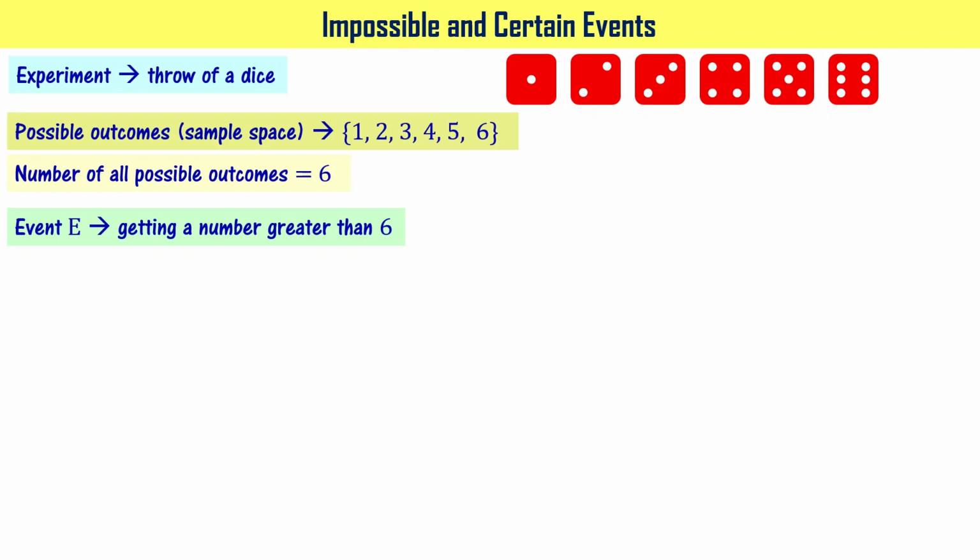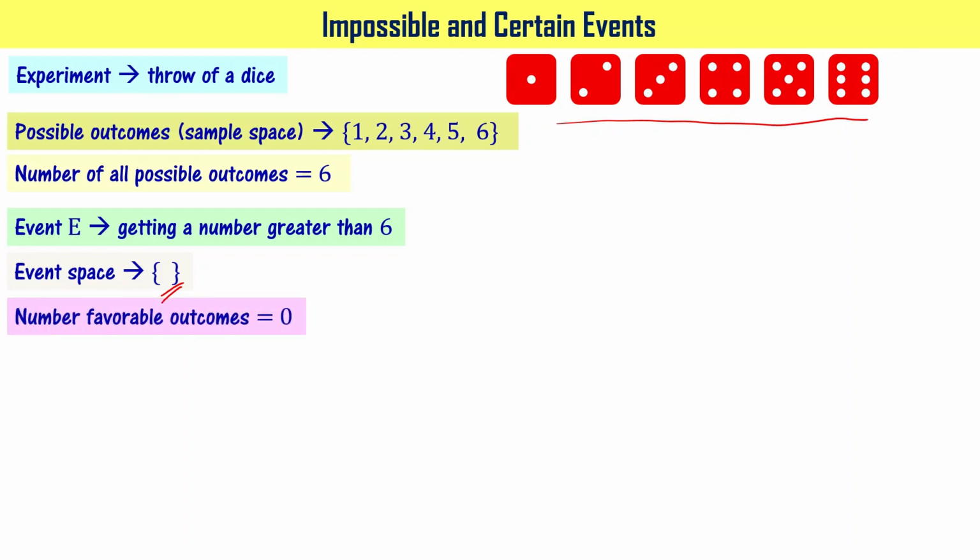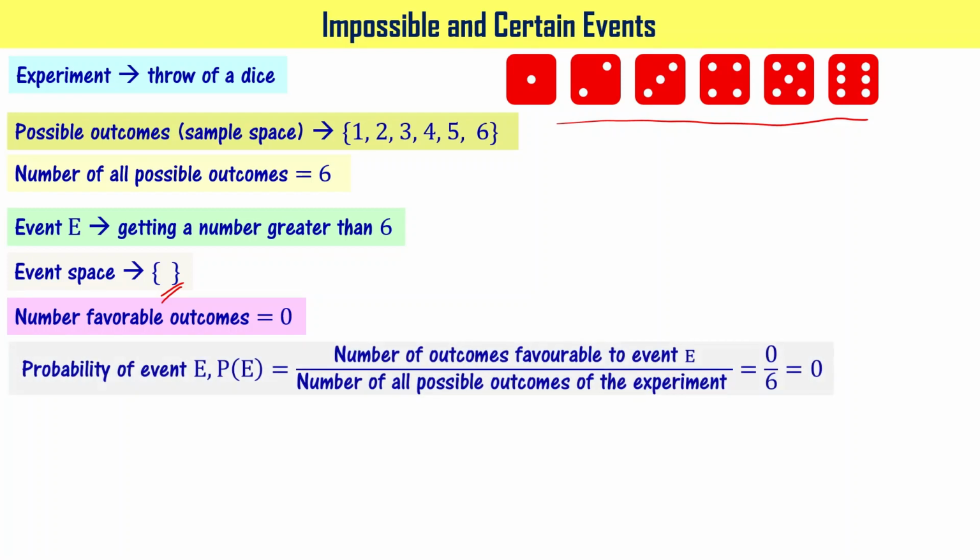Now I have a die which has got only numbers ranging from 1 to 6, right? Whereas we want to get probability of getting a number greater than 6. The event space is empty here, right? Means the number of favorable outcomes here is 0. Hence the probability is going to be 0 by 6, that is equal to 0, right?